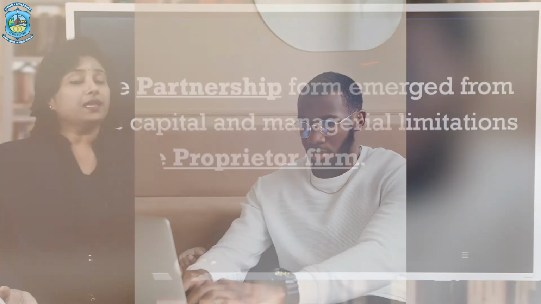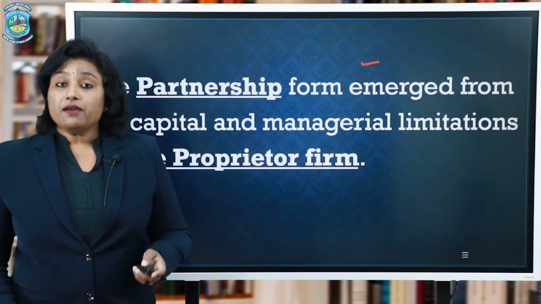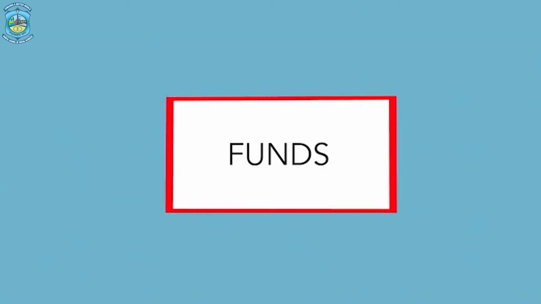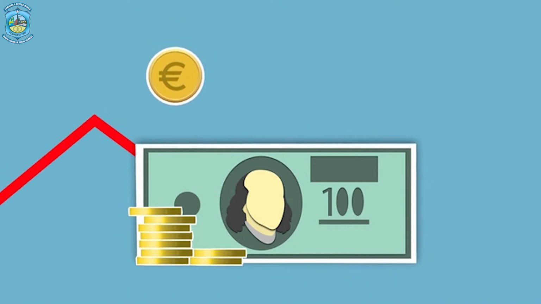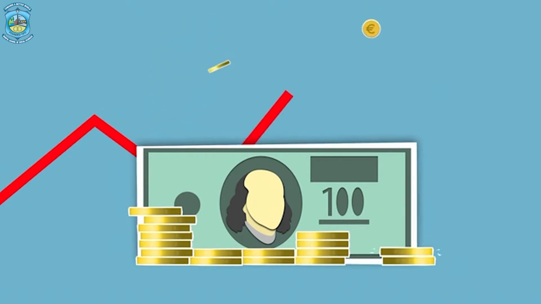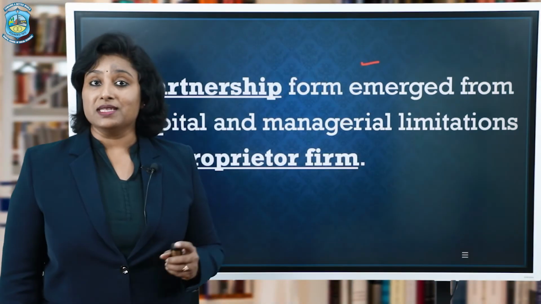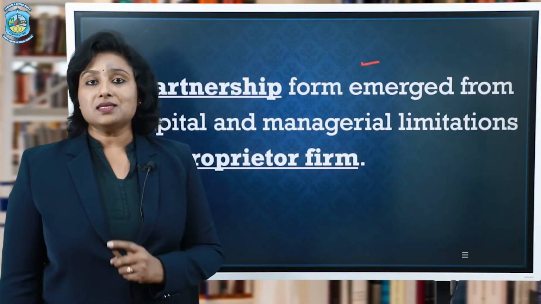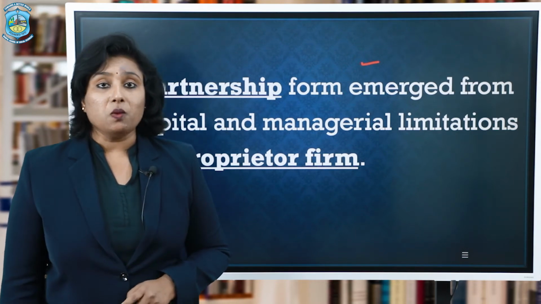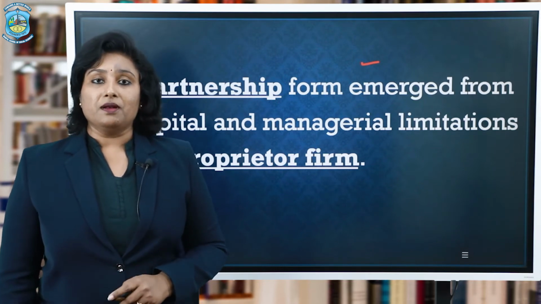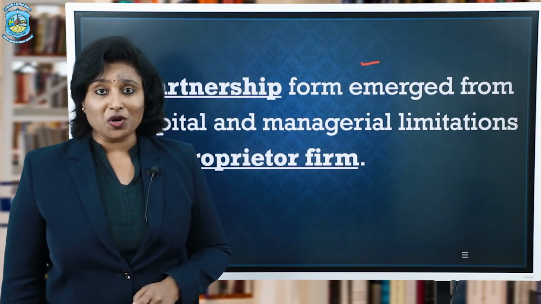Now, there is one single owner. This owner will have a limited capital, and he cannot invest more than that. Everybody has a limited source of funds. Now, if he wants to expand his business, money would be required, funds would be required. So what will he do? To invest more and more in his business, he has to have a helping hand. And there comes the partnership form of organization. This idea comes into existence because he needs the support of some other person. And it is not regarding the capital only. He may require assistance from other people regarding many other aspects. You want to know what those aspects are?